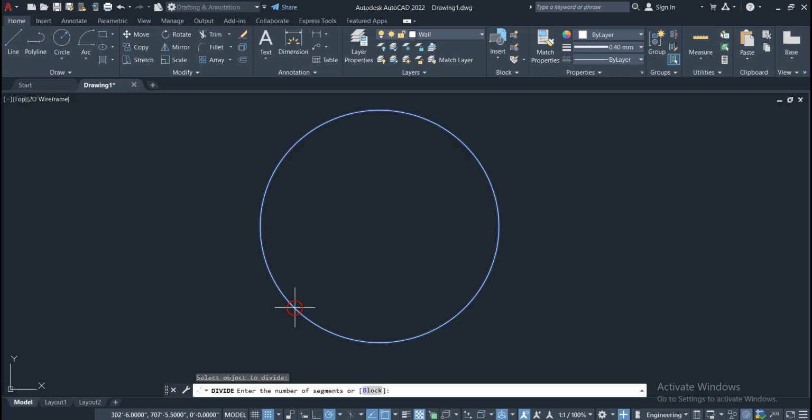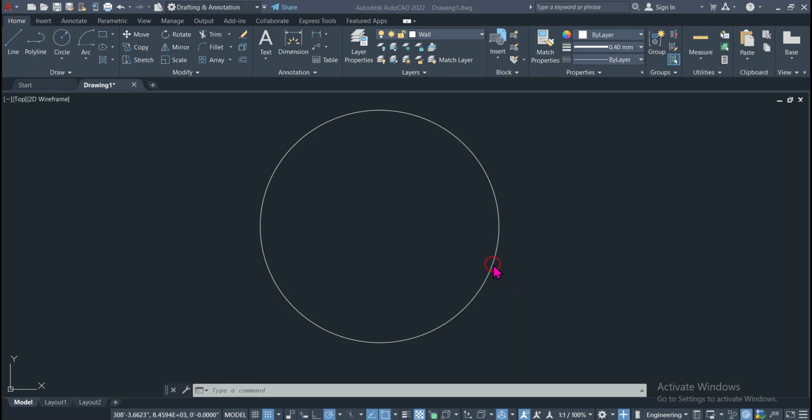Once we select this object, as you can see in the command line, it requires us to specify the number of segments into which we want to divide the object. We want to divide it into 6 parts, so we will enter 6 and then click enter. Now this circle has been divided into 6 equal parts.